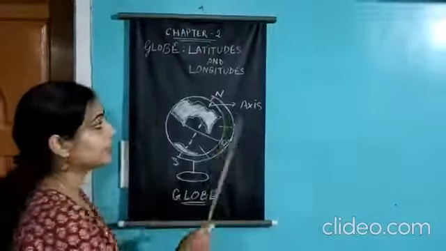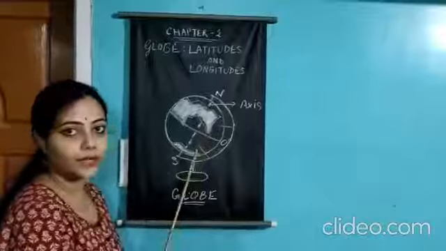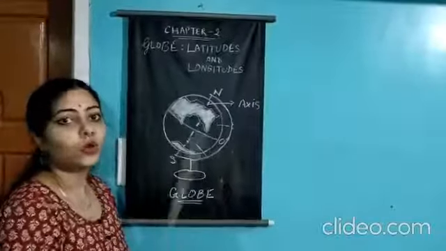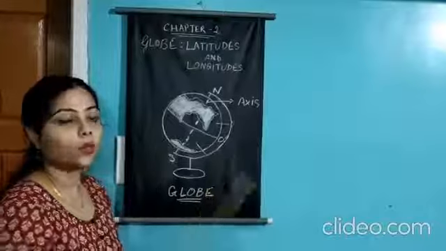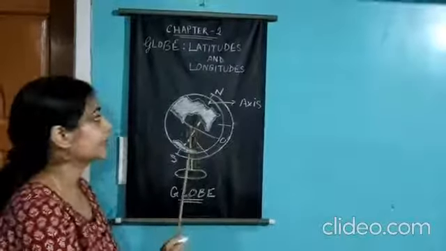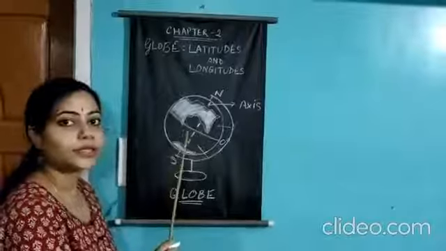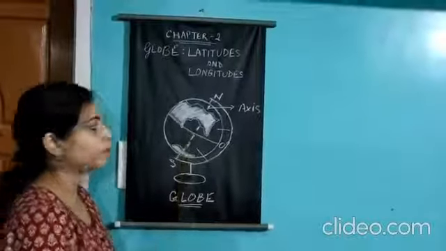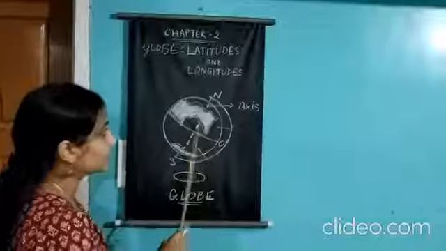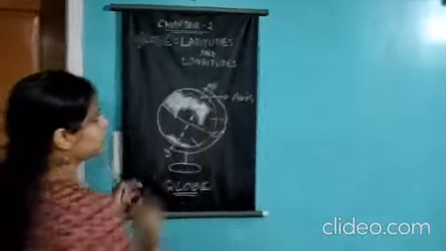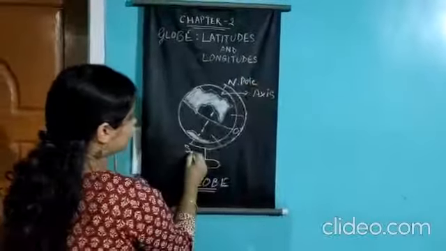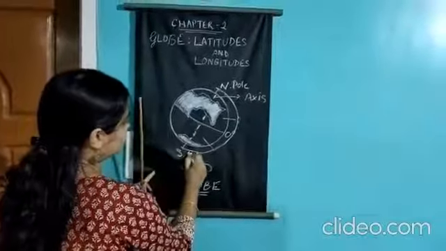Always remember, the axis is an imaginary line. In reality there is no axis. It doesn't exist. Only in order to find places it is considered as the reference point, so that we can easily find places on the globe. So the axis is the imaginary line which passes from the North Pole to the South Pole.